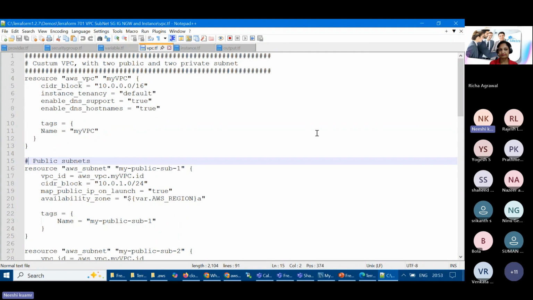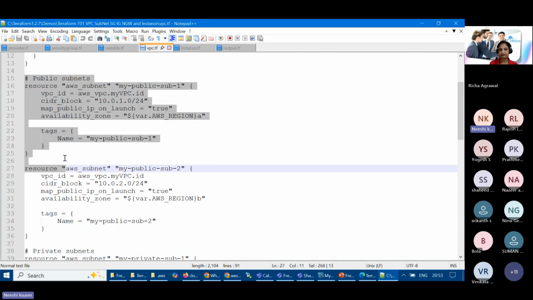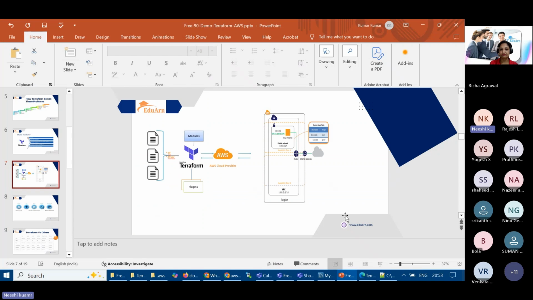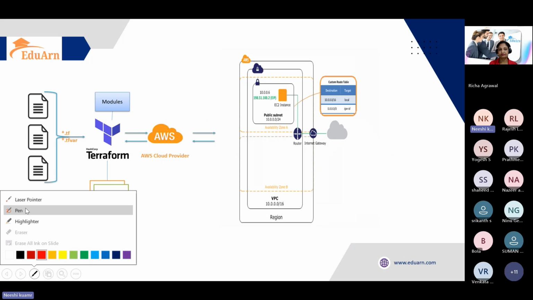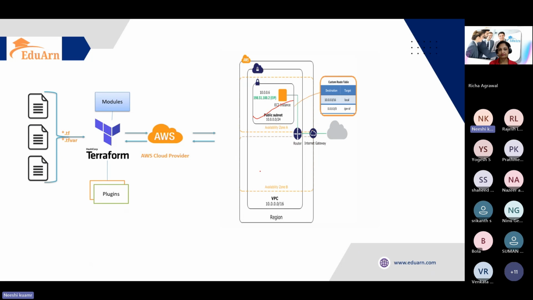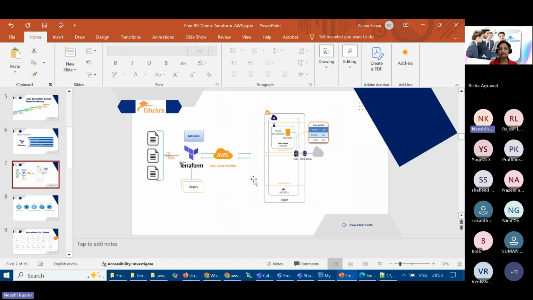And in this VPC, 2 public subnets are getting created. A subnet is nothing but a bigger area divided into smaller ones. So here, let's say we have a public subnet, and here we have another public subnet or a private subnet, right? So this bigger logical boundary in AWS we divided into the VPC, and then we are dividing it into subnets, so we are giving a logical boundary for that, right?